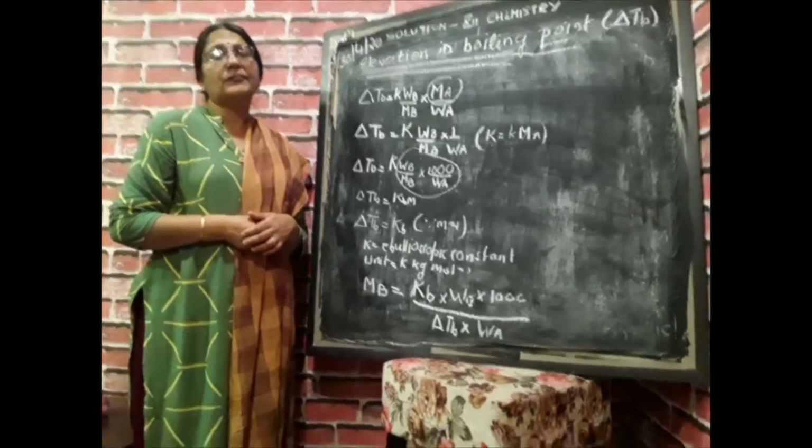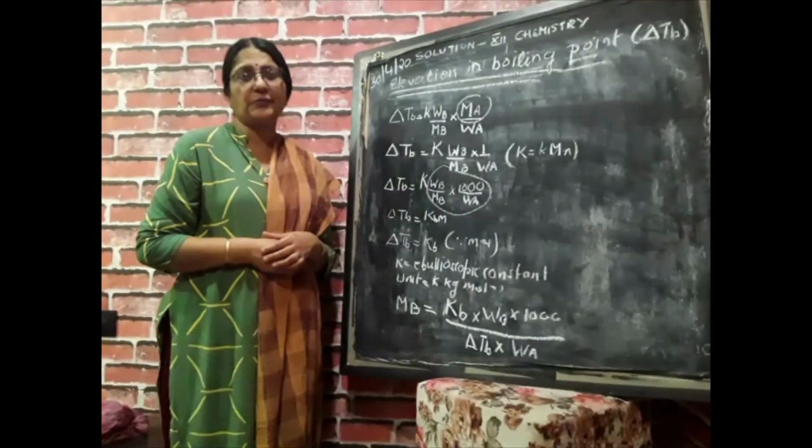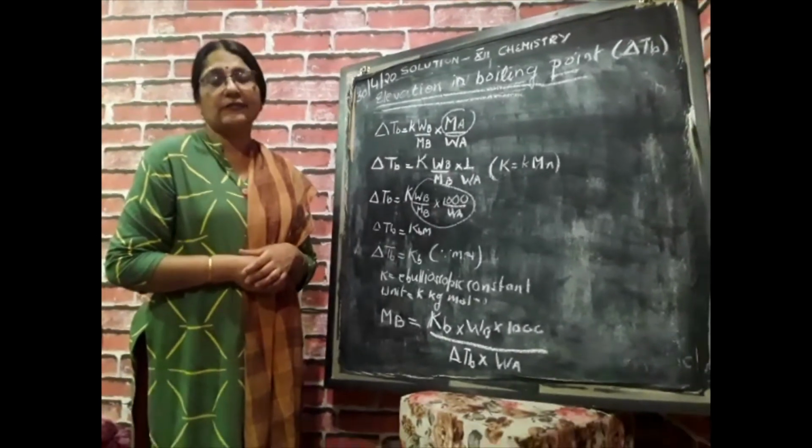Sometimes in boards, for half marks they ask you to define the molar elevation constant.